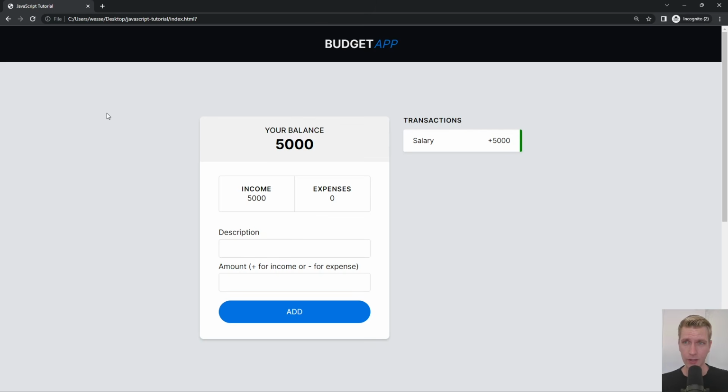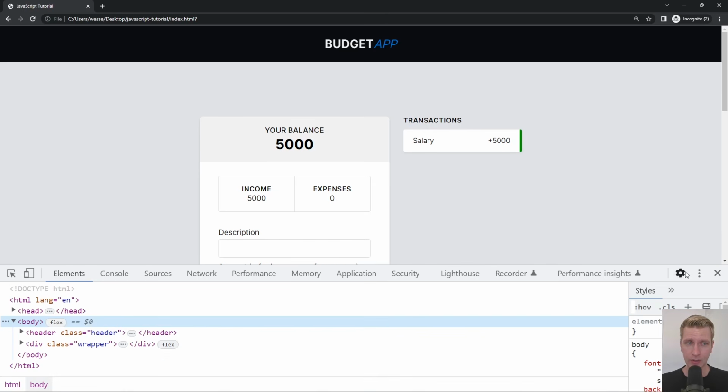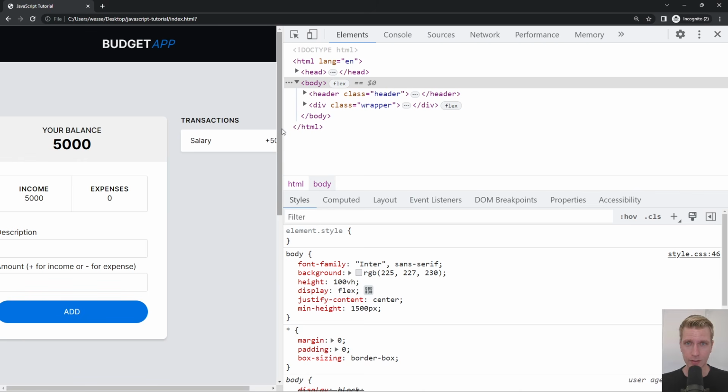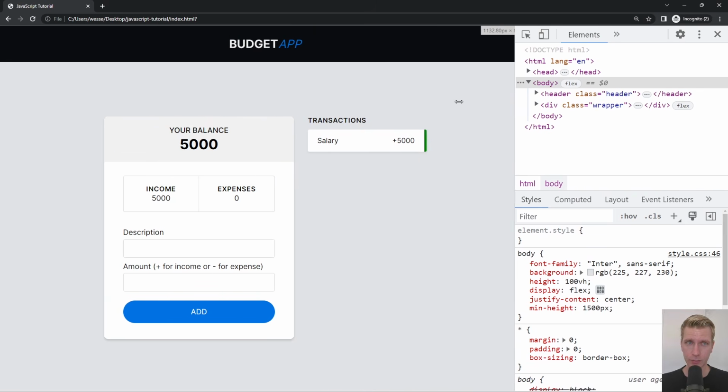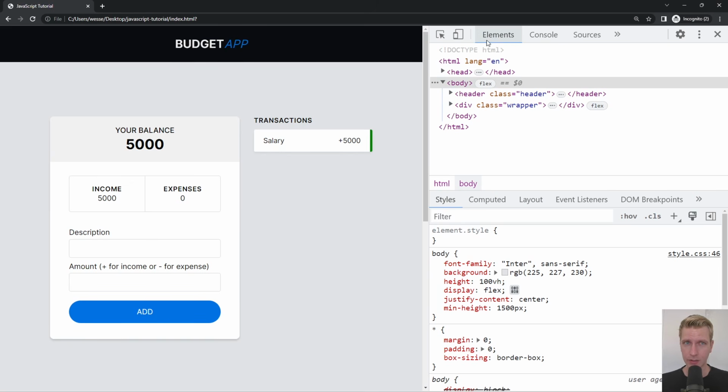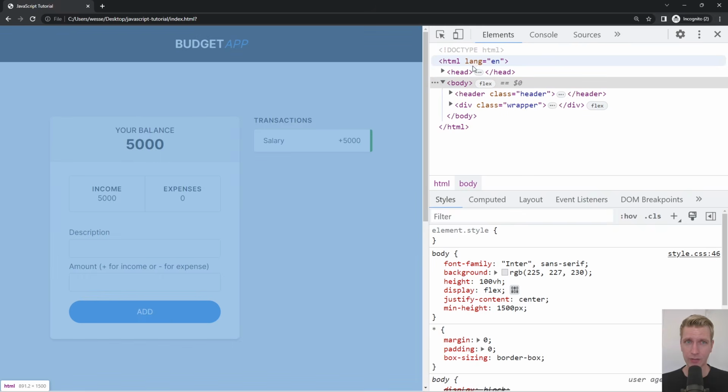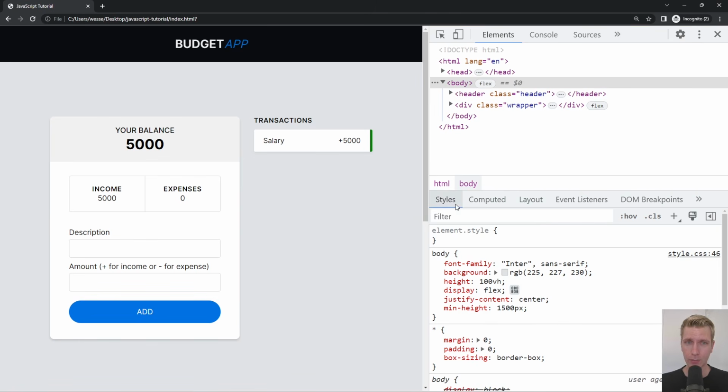All right, so there's one other thing I want to show you here. On any website, you can right click and you can click on inspect. And what you will get is this. This is called the browser developer tools. So you have a couple of tabs here. The first one is elements. So here we actually see the HTML, and then below there you actually see the CSS being applied to that HTML, right? That's HTML and CSS.